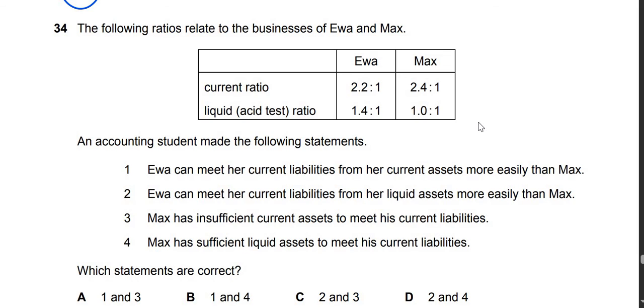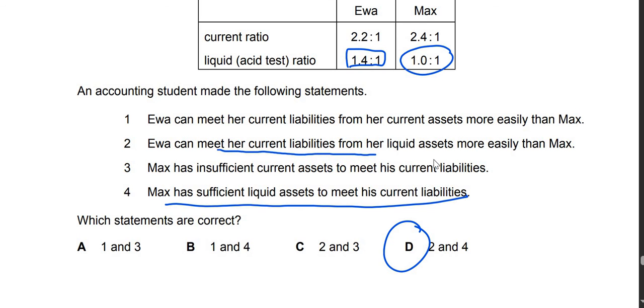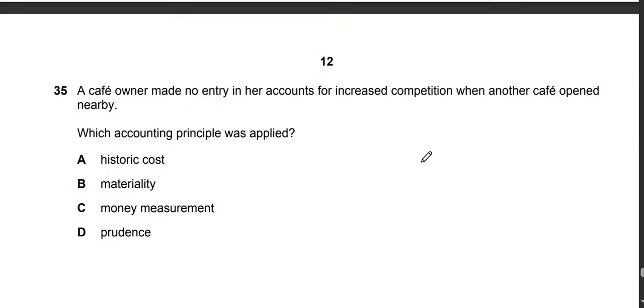We can already see that Eva's liquid ratio is 1.4:1. Max has a satisfactory liquid ratio of 1:1. Anything below is considered insufficient. So the answer is going to be D, 2 and 4. Max has sufficient liquid assets because it's 1:1, and Eva can meet her current liabilities from her liquid assets more easily.